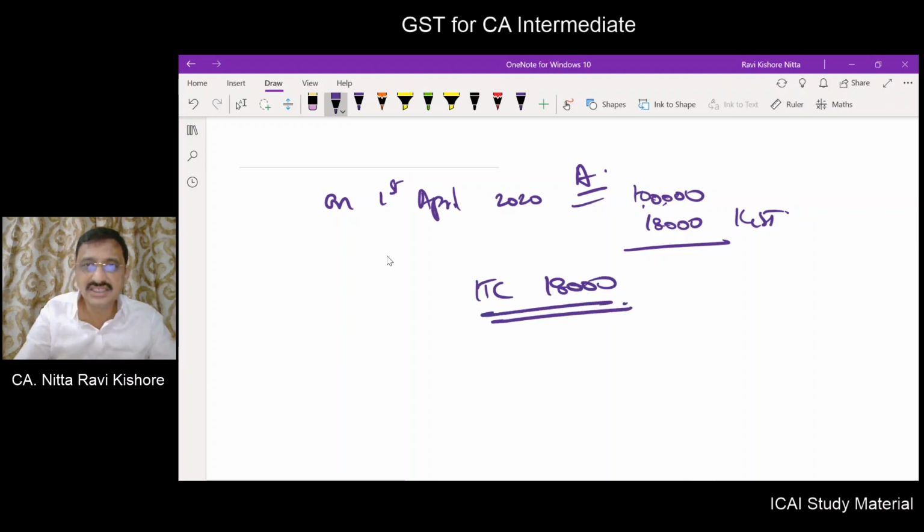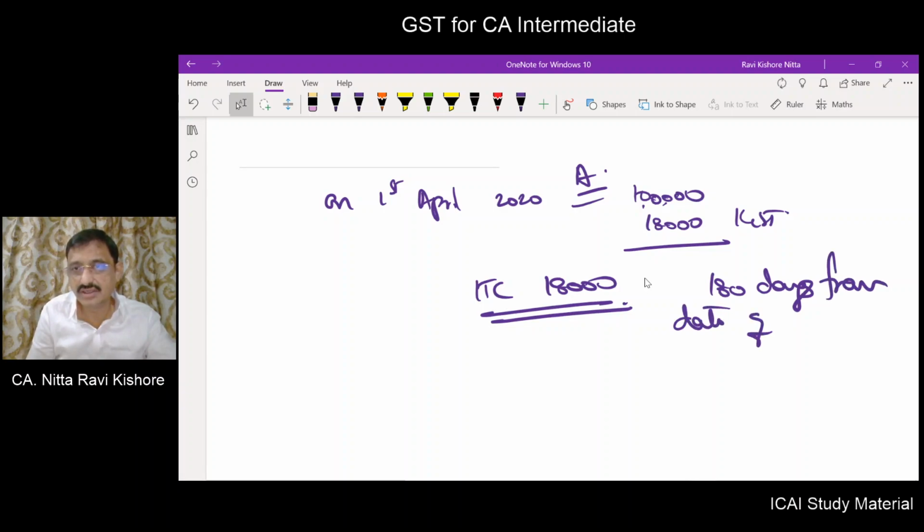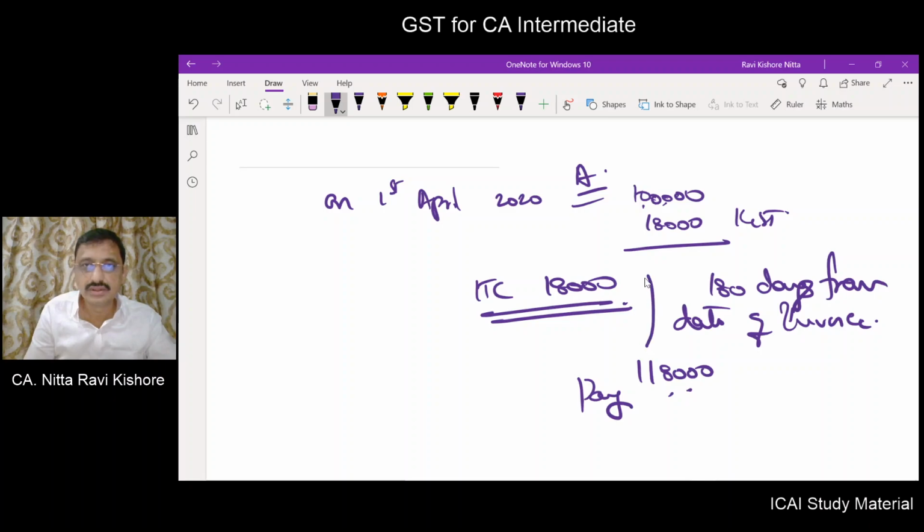One more condition is that within a period of 180 days from the date of invoice, I should pay 1,18,000 to Mr. A. What will happen if I did not pay the entire 1,18,000?